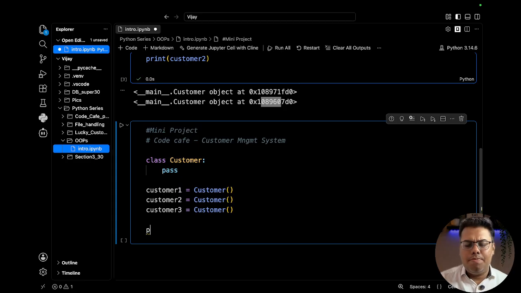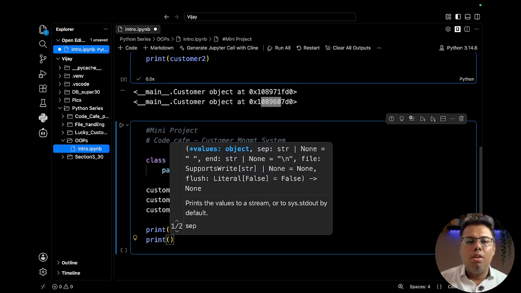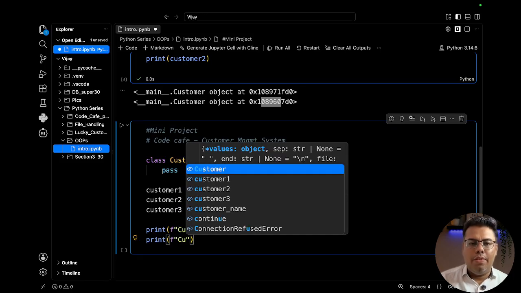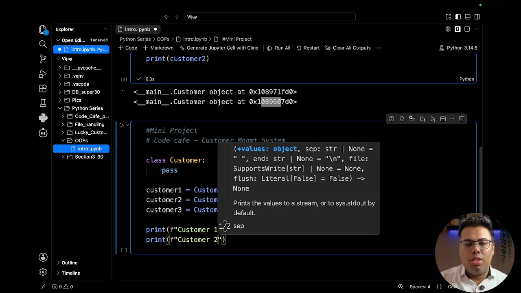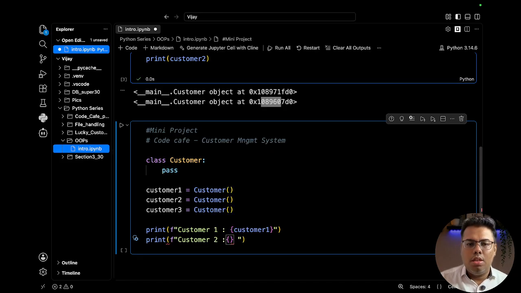And then I will print customer 1. As of now we will only see the memory location of the objects that is created, so not any fruitful output, but definitely we are summarizing our learnings. That will help us to understand that we are able to create the objects.